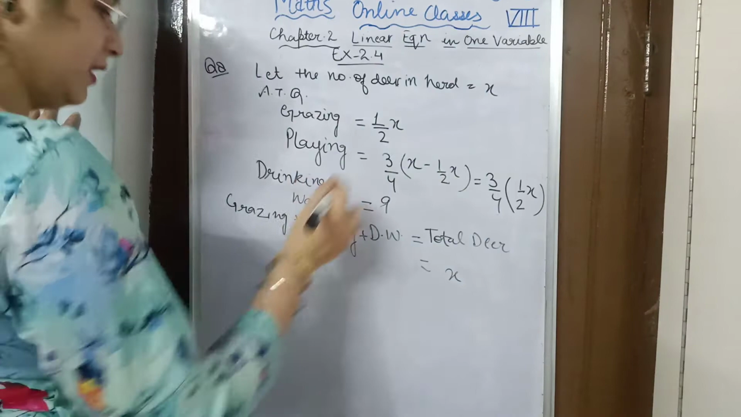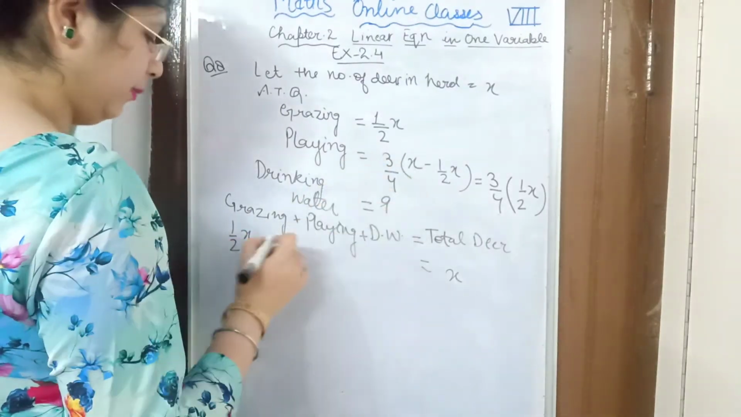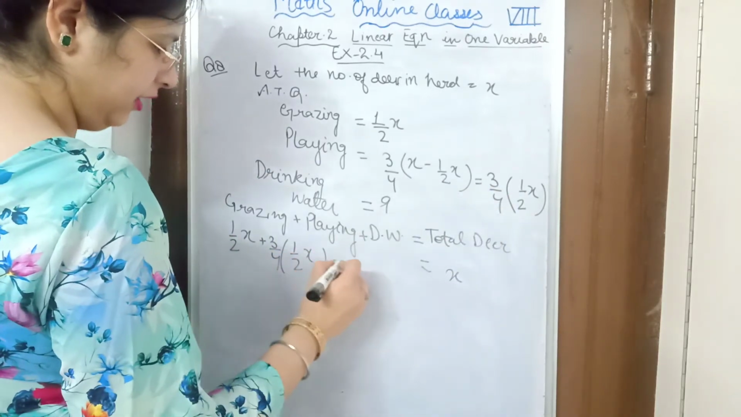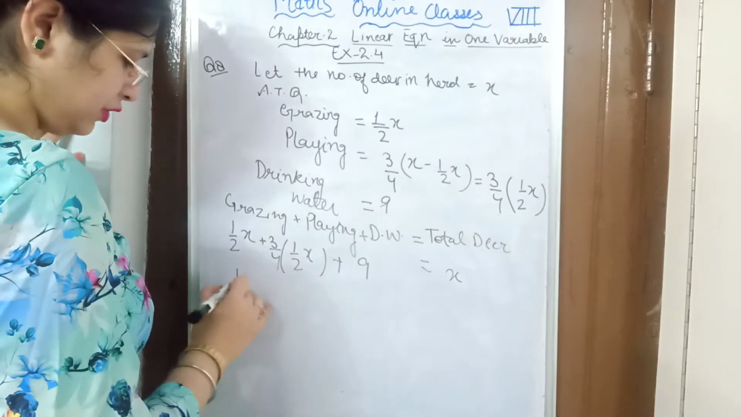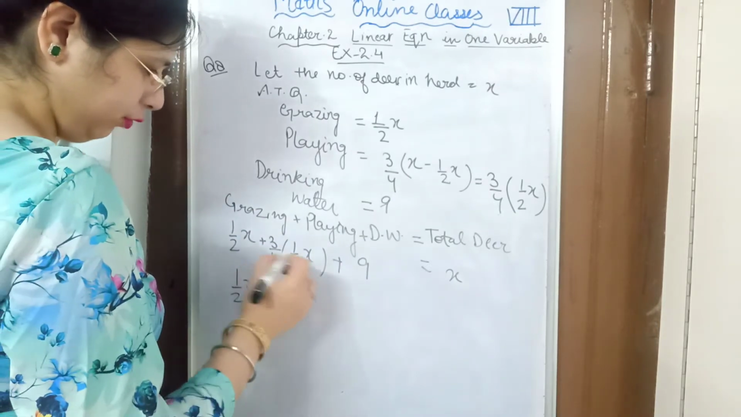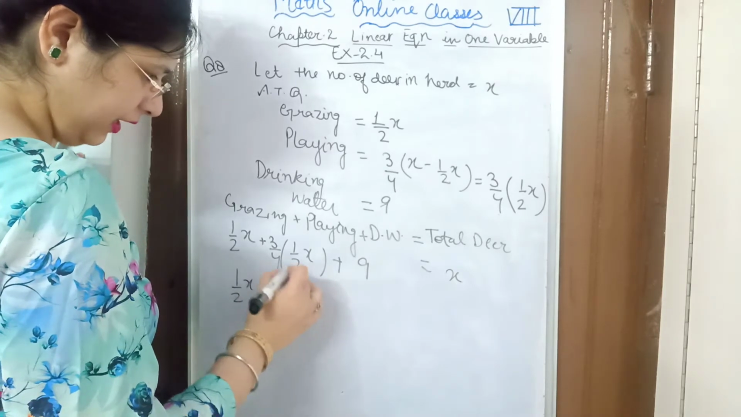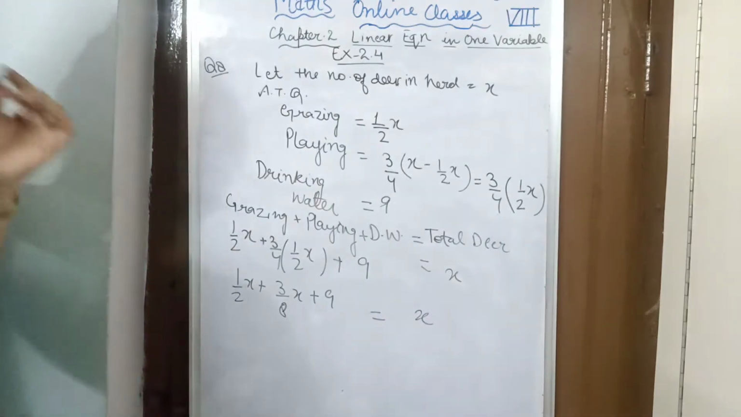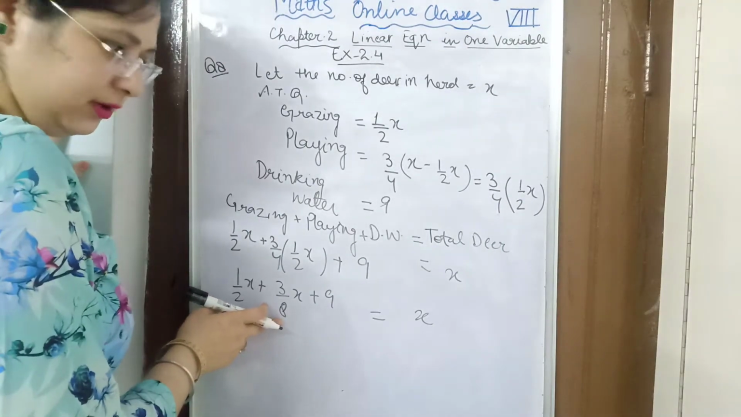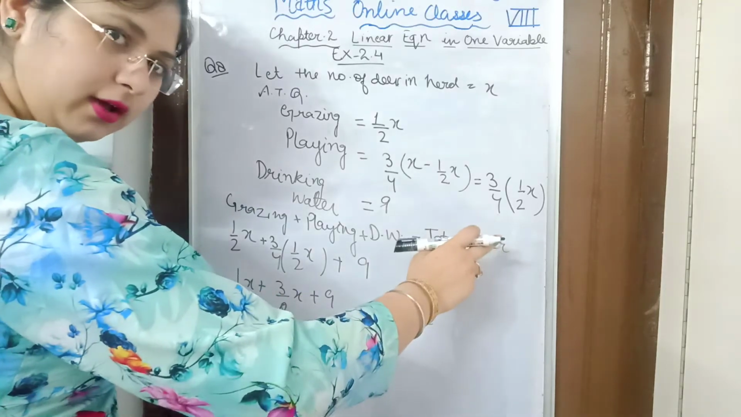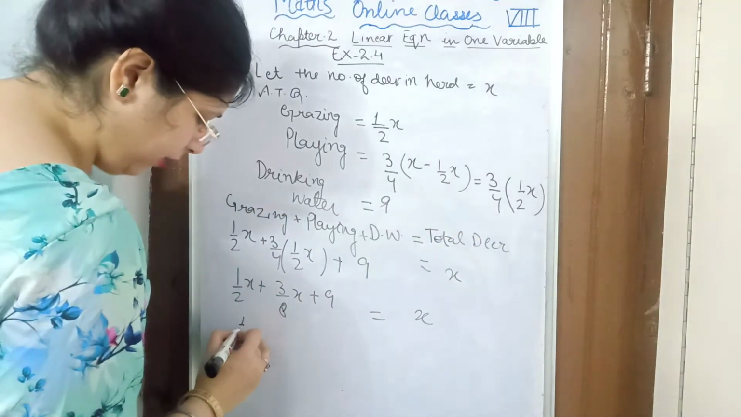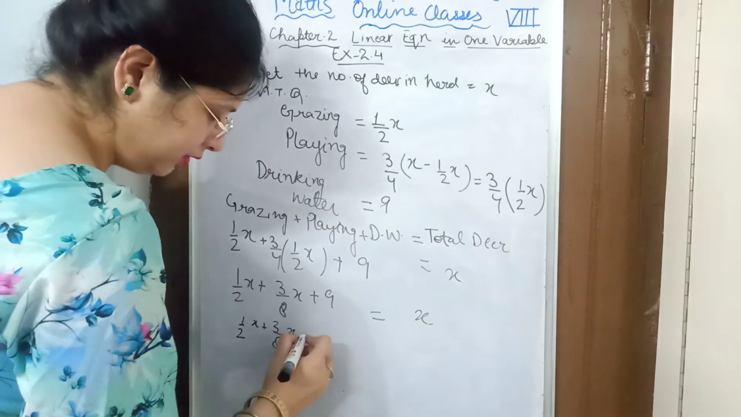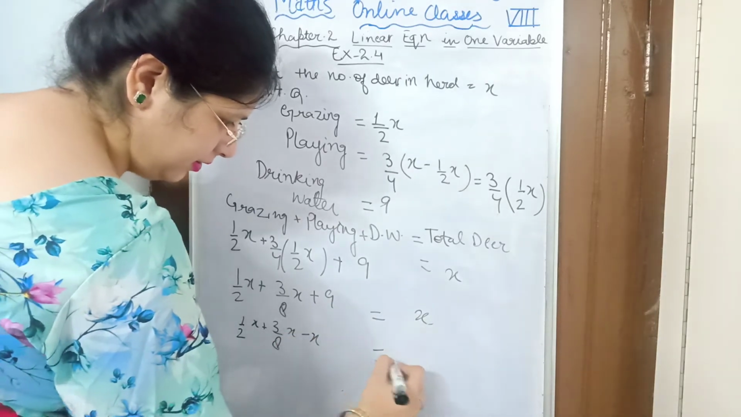Okay, grazing is half x and playing is plus 3/4 into half x, and drinking is 9. So when we solve this equation, half x plus 3/4 into 1/2 is 3/8x, 4 2s are 8, 3 1s are 3, plus 9 is equal to x. So bring all the x variable terms on one side and 9 to the other side. So 1/2x plus 3/8x, and this positive x will come to this side as minus x, and this 9 will go to this side as minus 9.